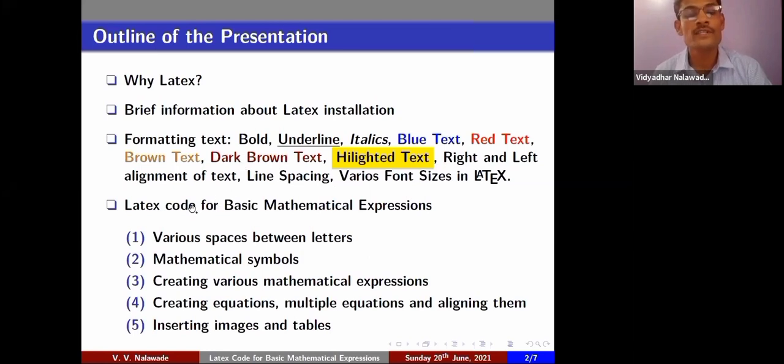Then I'll be mainly focusing on LaTeX code for basic mathematical expressions. Under that, we'll see various spaces between letters, mathematical symbols, creating various mathematical expressions, creating equations, multiple equations, and aligning them, inserting images and tables.